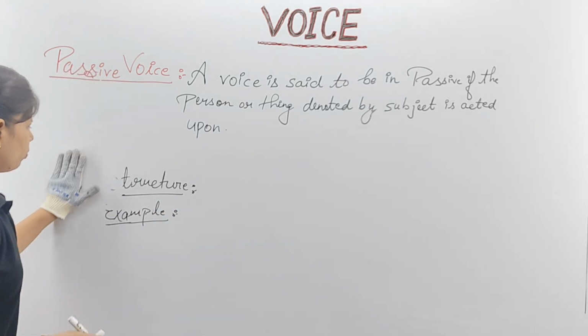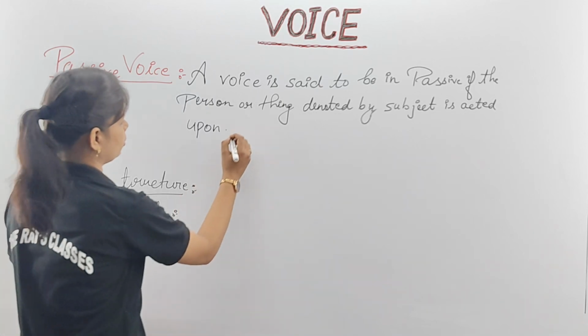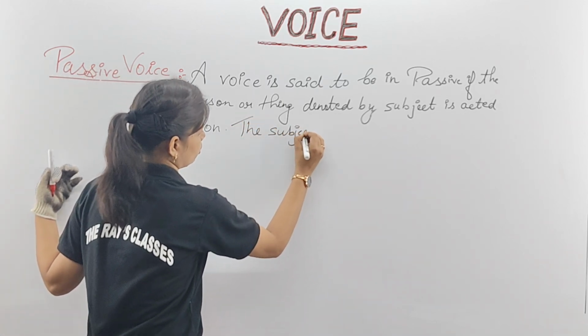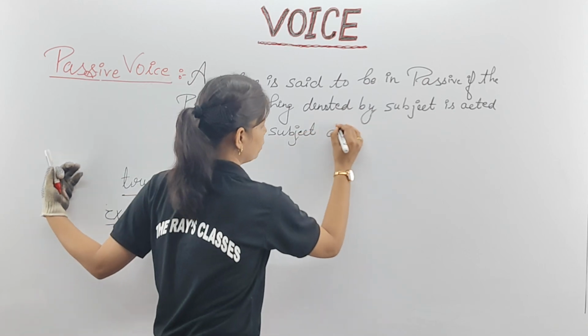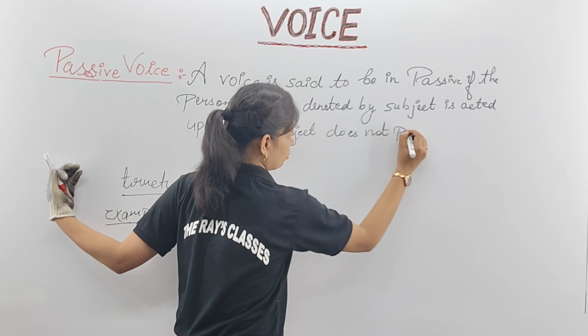Now we are going to talk about the structure. Clear? Here you can note one more point. The subject does not perform an action.